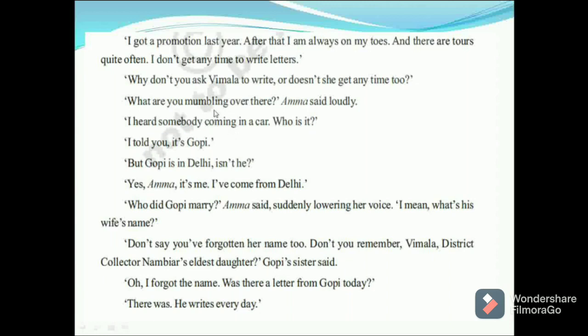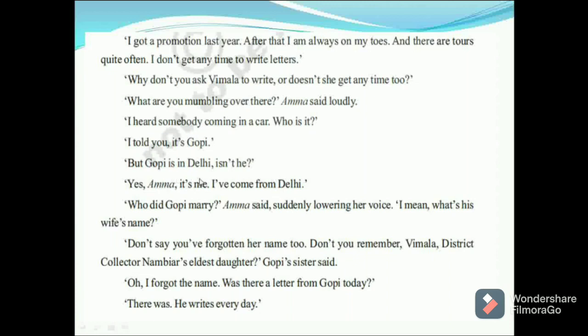Kamala countered. Kamala asked, is your wife too busy? What are you mumbling over there? Amma said loudly. Amma could not understand what they were talking, and she said, what are you mumbling over there? I heard somebody coming in a car. Who is it? I told you it's Gopi. She inquired about the person who was standing there, and Gopi said, I am Gopi.